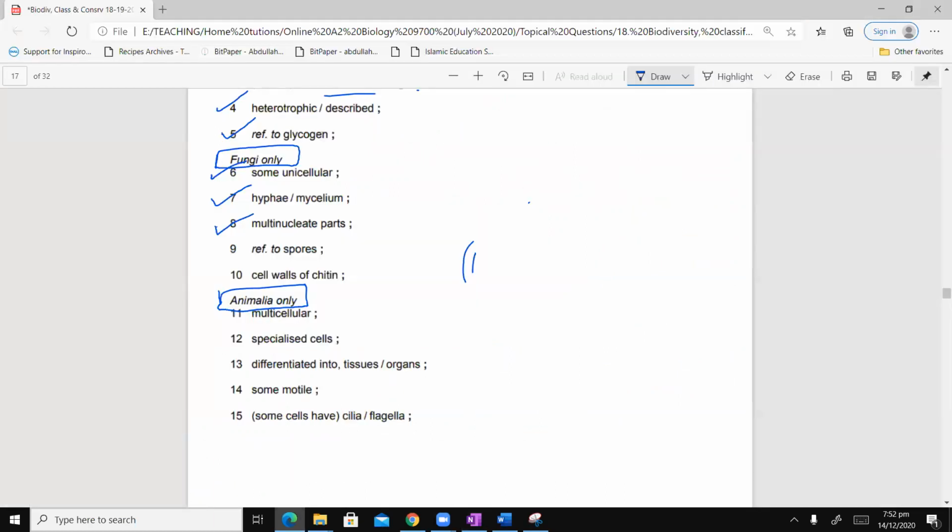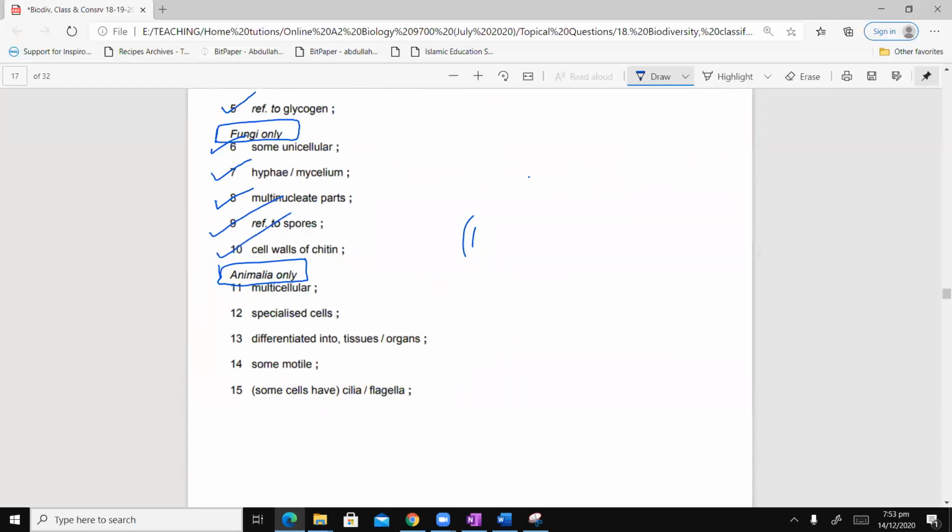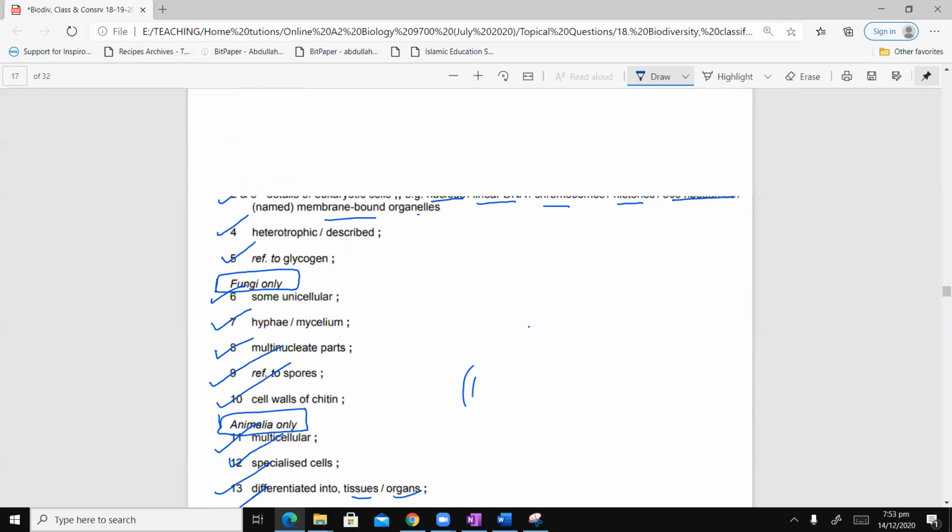And then where did I go? Yeah, reference to spores, cell walls of chitin. And then animal only के लिए, they are multicellular. They have specialized cells. They differentiate into tissues and organs. ये जो levels of organization वाली बात मैंने आपको बताई थी. Some are motile and some have cilia and flagella.